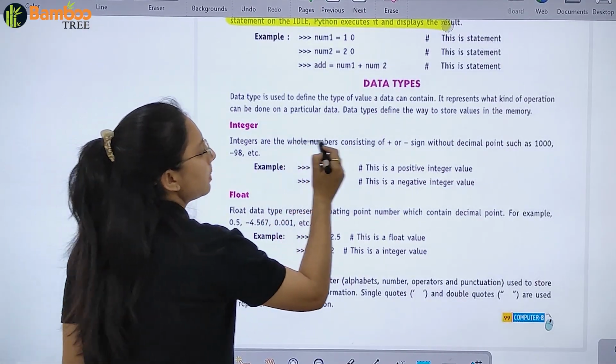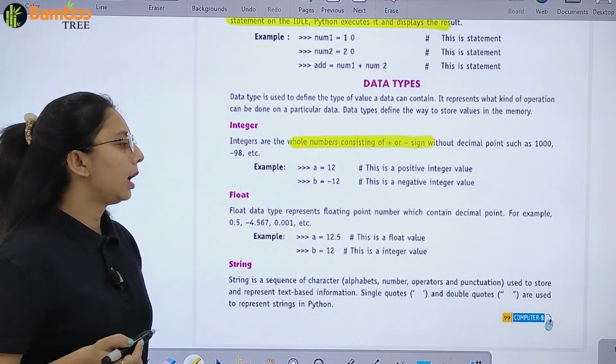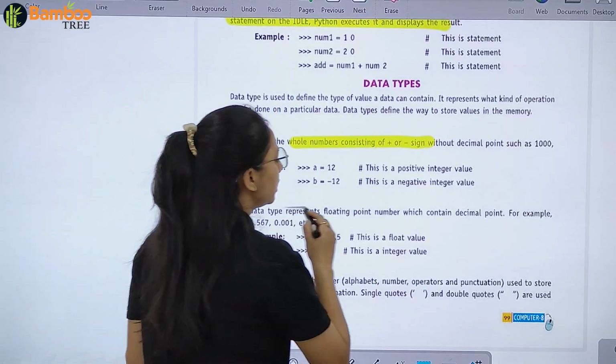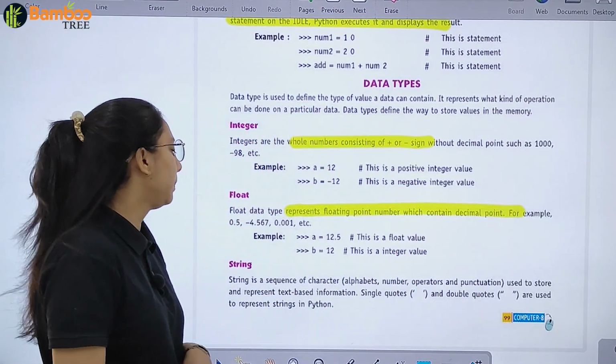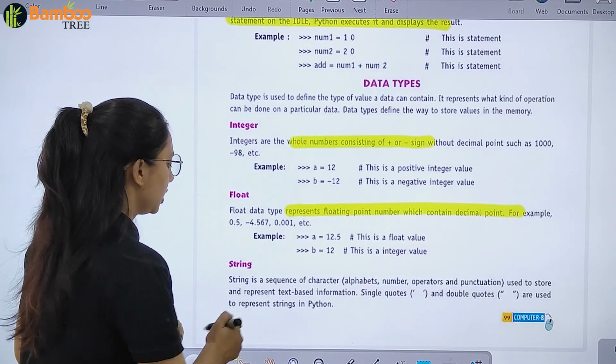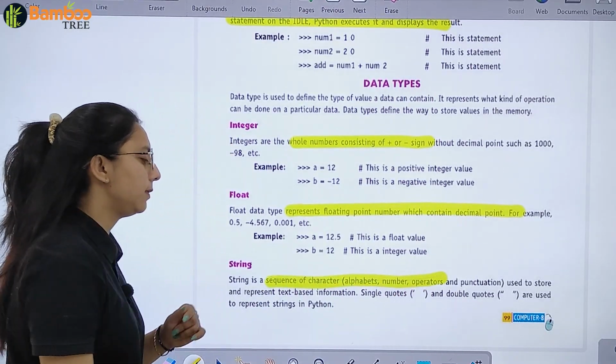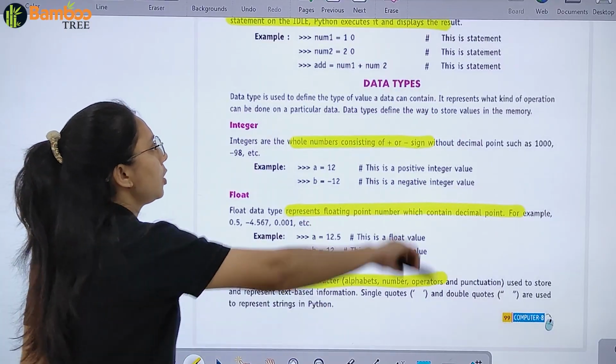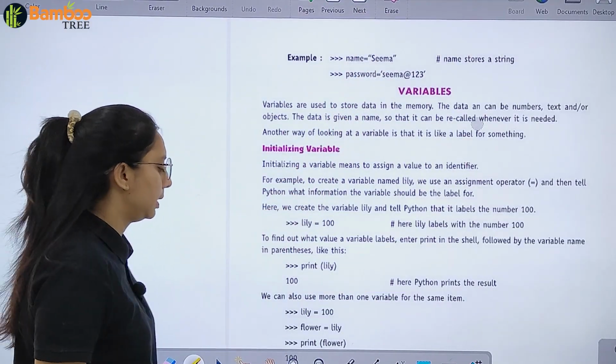Integer, a whole number, which can have a plus or minus sign, and is without decimal. Float means it represents a floating number, which has a decimal point, like 0.5, 4.567 and so on. String, a sequence of characters. It can include alphabets, numbers, operators and punctuation.